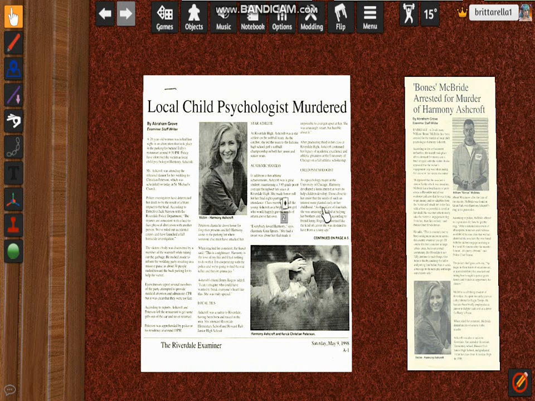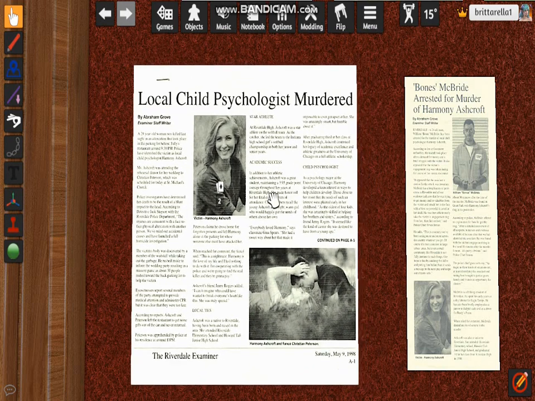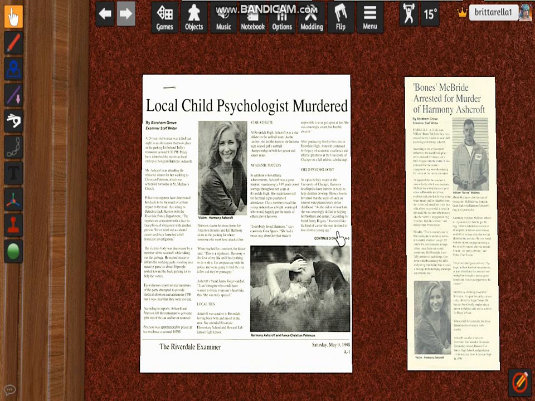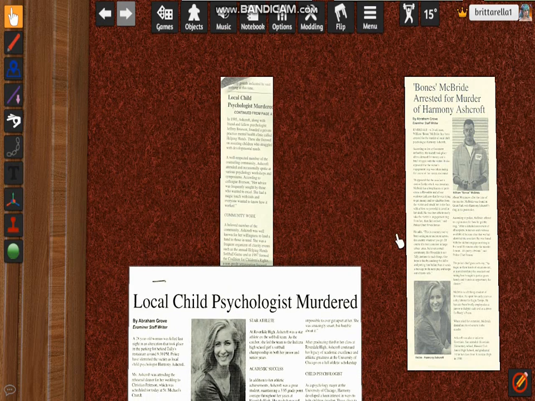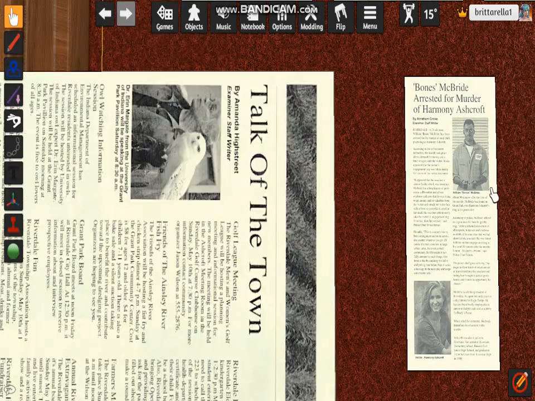Let's see. I'm trying to see if I could draw to see the paper. Oh my goodness. Yes, there is something underneath.